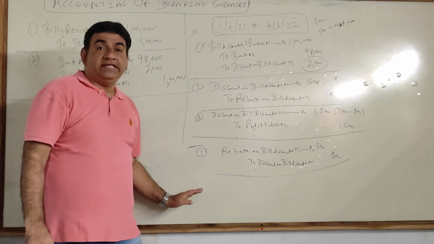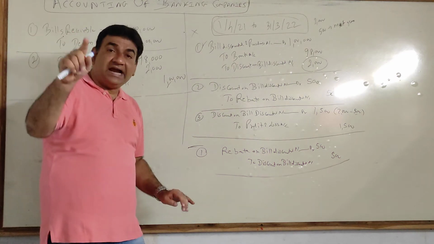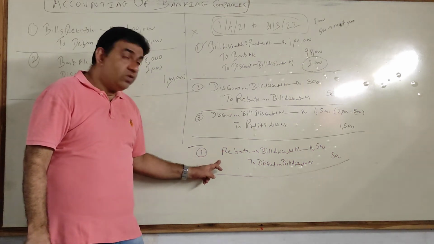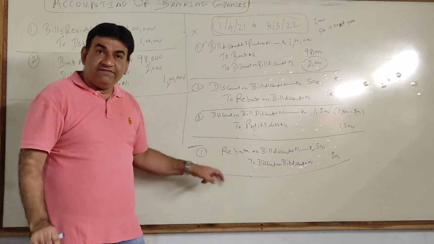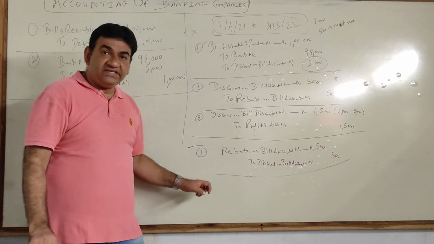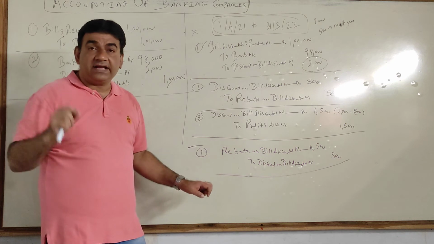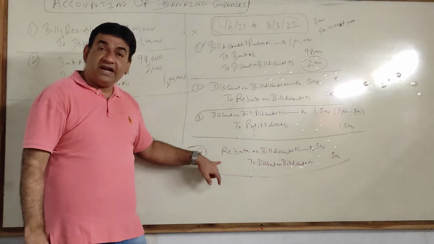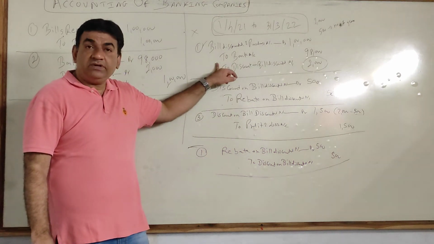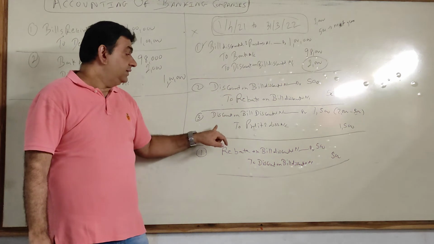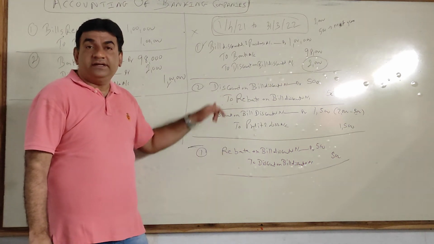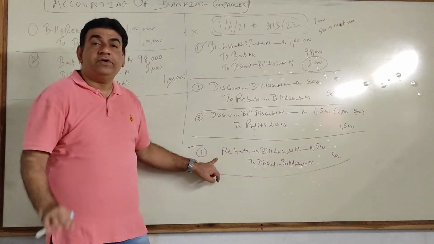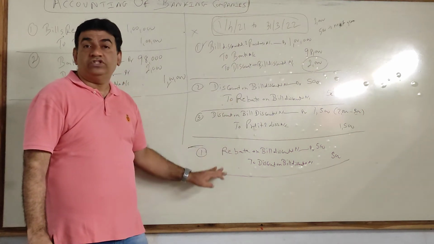So initially, in the 2 sums we are solving, these are the 4 entries. But when we start, we'll have to start with this, because, as I told you, when I go to the next year, I start with this. So every year I'll have to start with this. When we start the sum, of course after doing that rebate calculation, because here I gave you the amount 500, later on you have to calculate. So you will start with this entry, then discounting, then rebate adjustment and transfer of discount to P&L. Therefore I explained it in this order, because had I explained this at the start, 90% of it would have gone over your head. So you have to go logically.